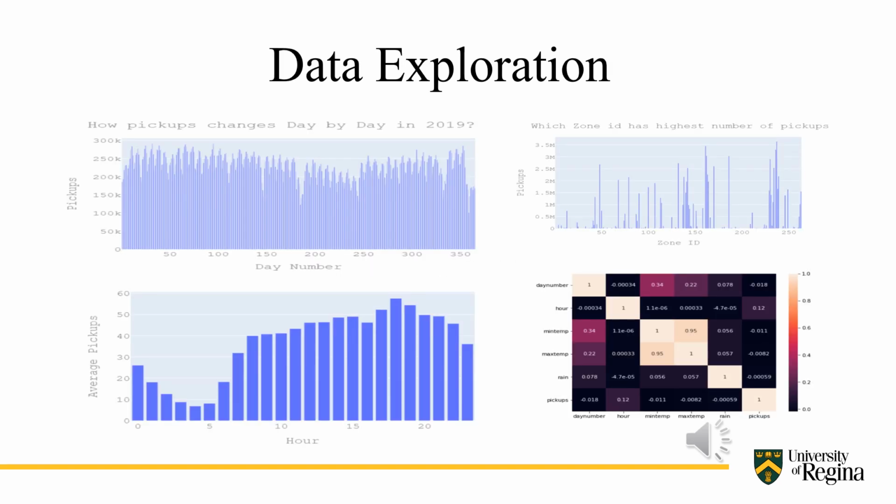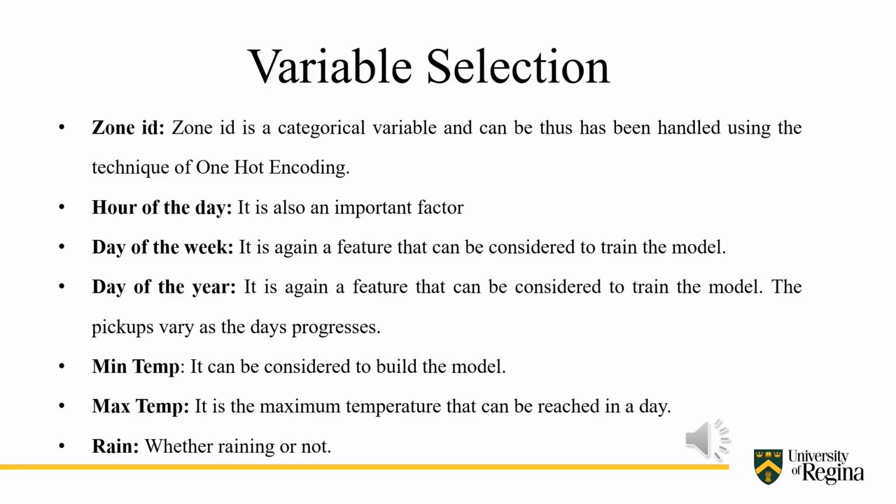I also carried out data exploration in order to find the relationship between the variables. You can see the plots showing how pickups changed day by day in 2019, which zone ID had the highest number of pickups, and the average pickups per hour, and the correlation matrix was very helpful in order to study the relationship. After thorough exploration, I selected the following variables: zone ID, hour of the day, day of the week, day of the year, min and max temperature, and the rain.